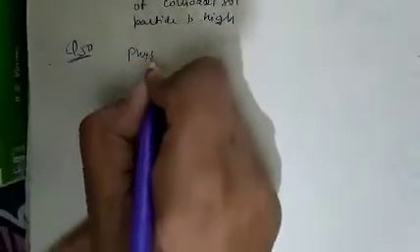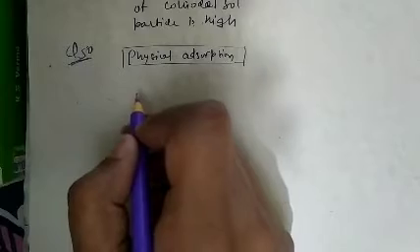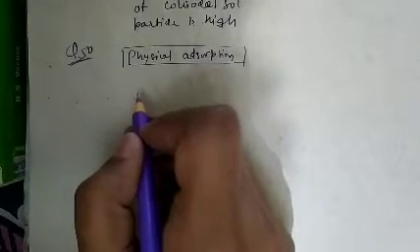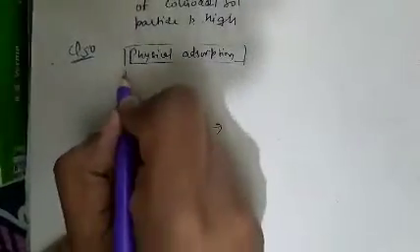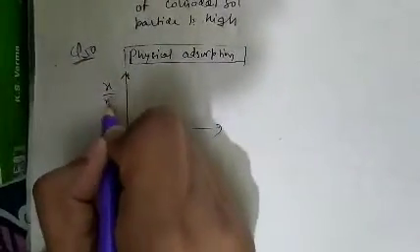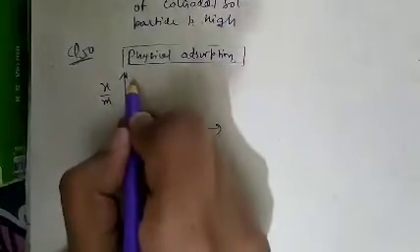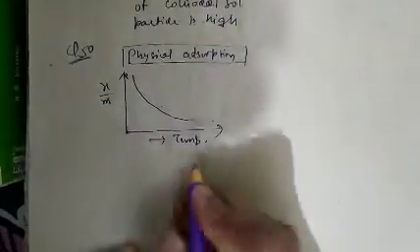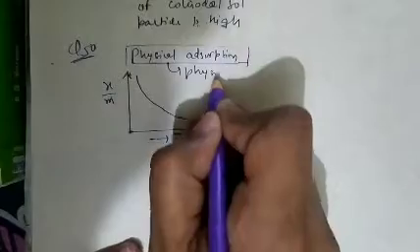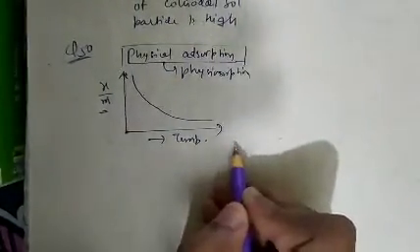As we know, in physical adsorption, the extent of adsorption, x by m, decreases with increasing temperature.